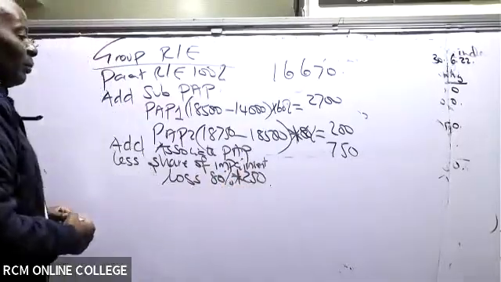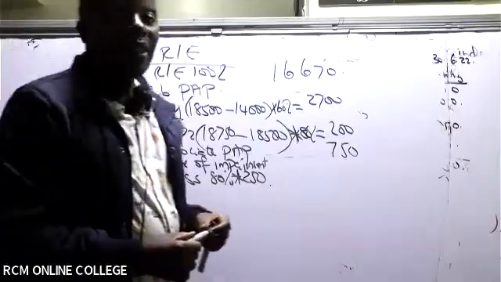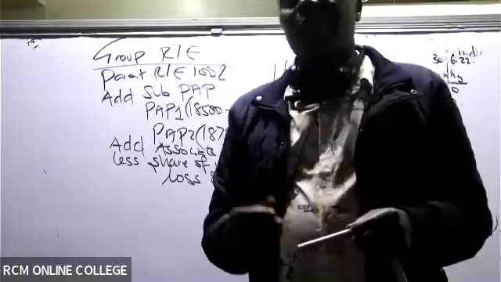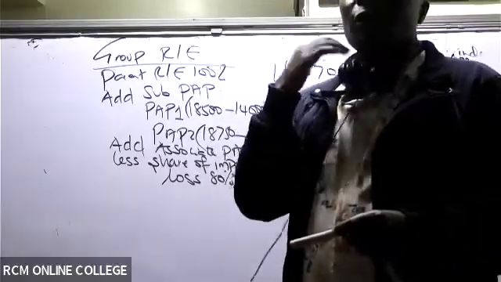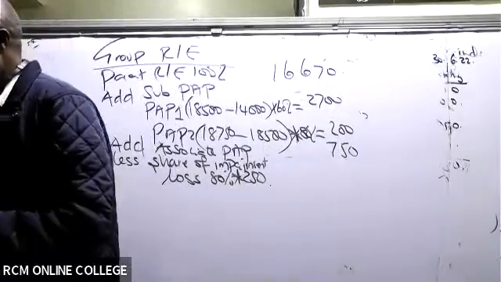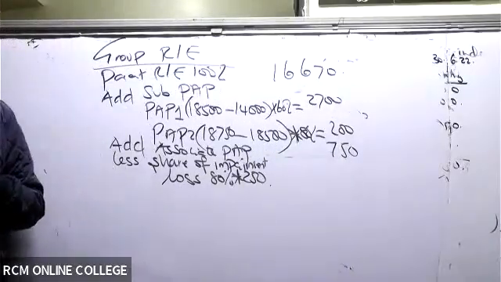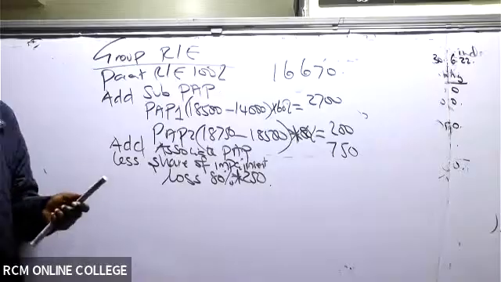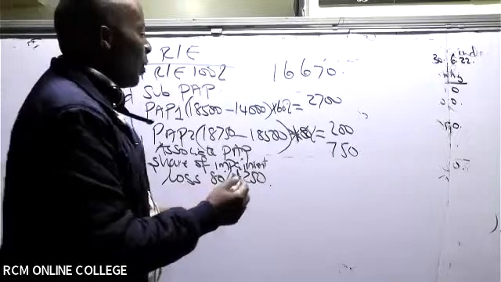I think it was 250. So remember, ours is 80%. We're doing this at the end of the year. So 80% of 250 gives me what here? 200.